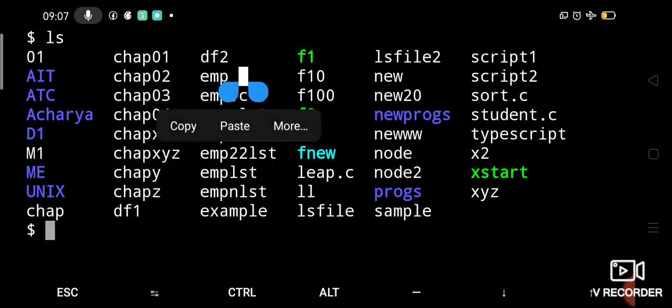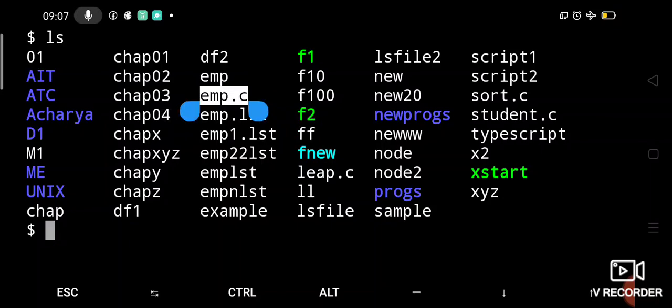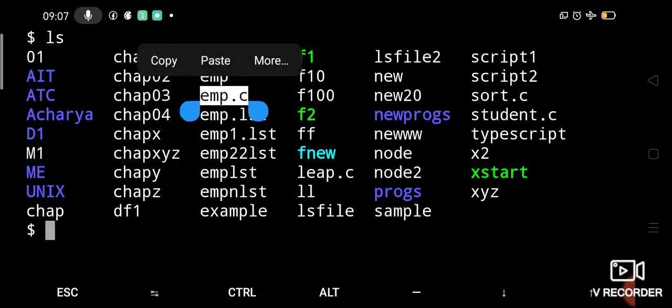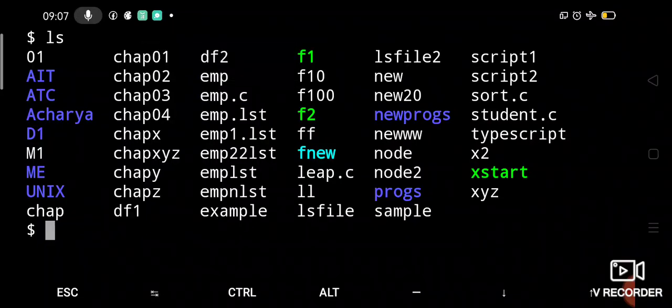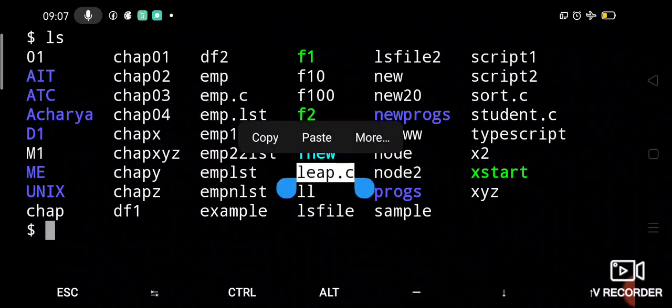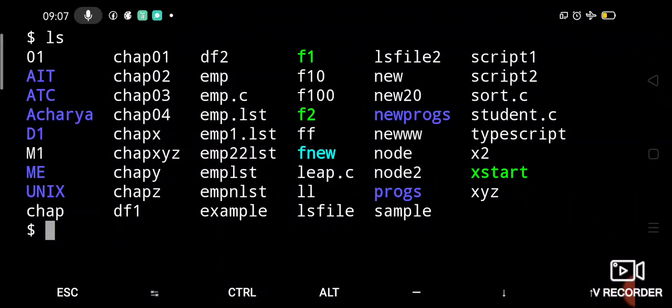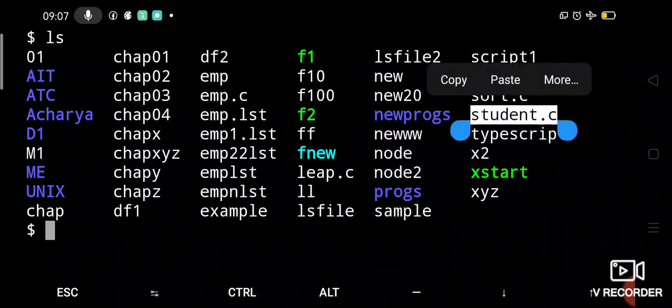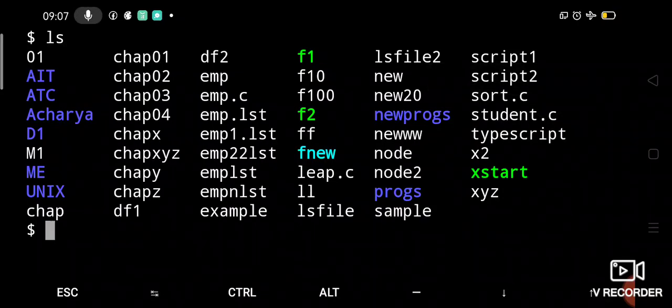Here you can see this emp.c file, and below that you have the emp.lst file and the emp1.lst file. Here we have another file called leap.c, you can see here. Below that, script, sort.c is there, student.c is there. So we have some .c files and .lst files.